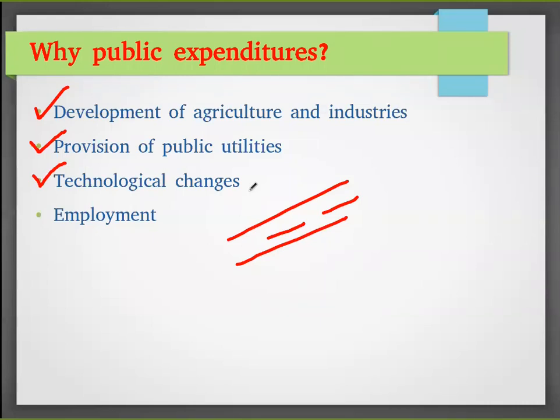For example, drip irrigation: the government will spend money to bring it to the country or to the agriculture sector. Then generating employment. They spend money, so the people will get jobs. So this is why our government is spending a lot of money.